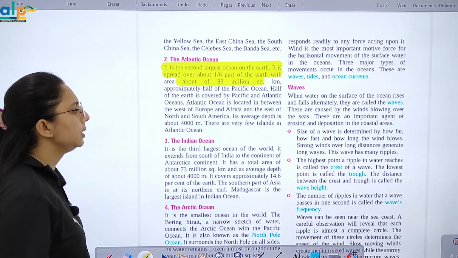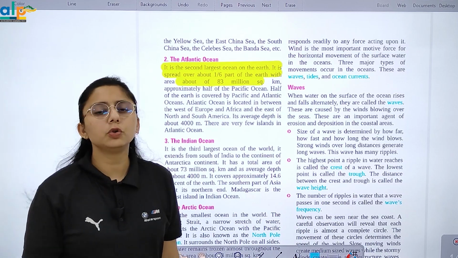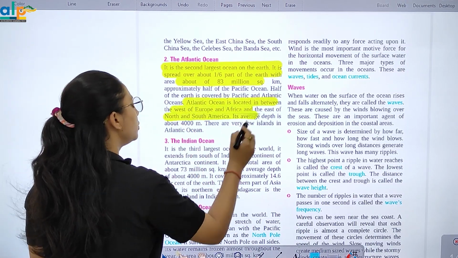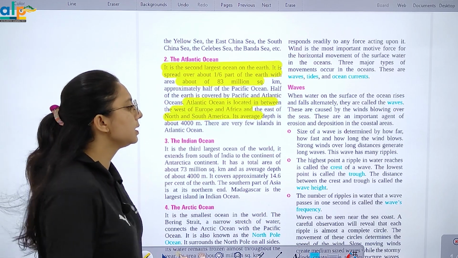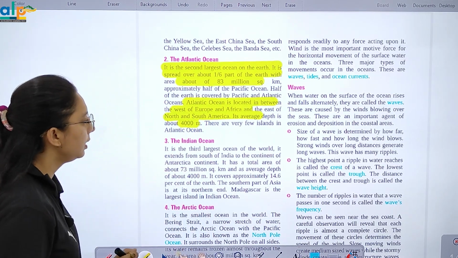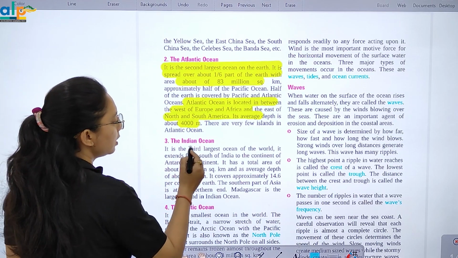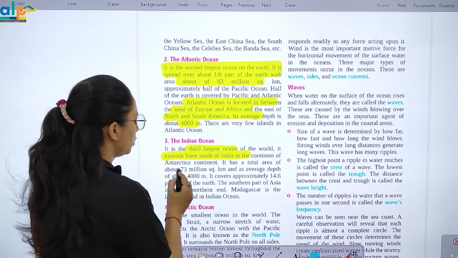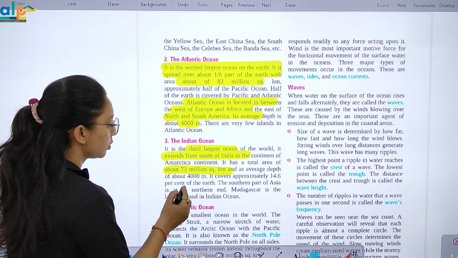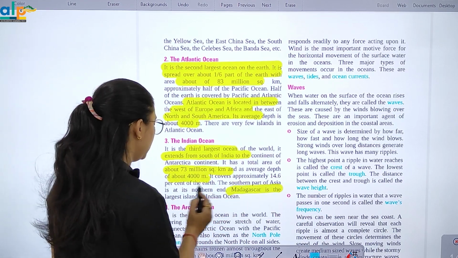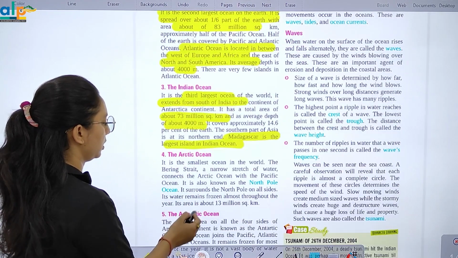83 मिलियन स्क्वायर किलोमीटर है एंड अटलांटिक ओशन जो है वो कहाँ लोकेटेड है? बिटवीन वेस्ट ऑफ यूरोप एंड अफ्रीका and east of north and south America. इसकी जो एवरेज डेप्थ है वो 4000 मीटर है and we have few islands in Atlantic Ocean. Indian Ocean third largest, extends from south of India, right? And its total area is 73 million square kilometer. Madagascar is the largest island in the Indian Ocean.